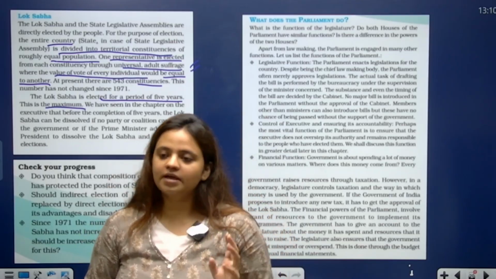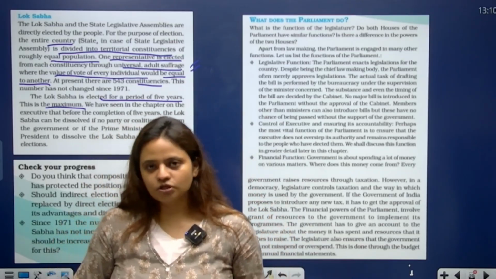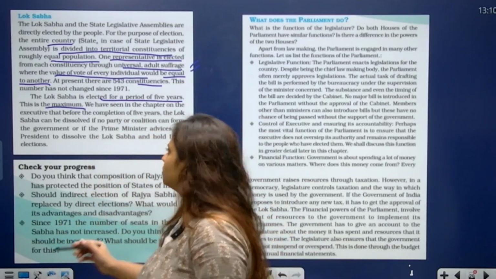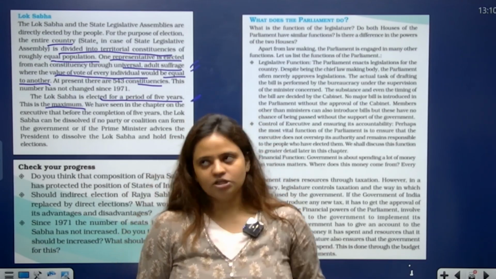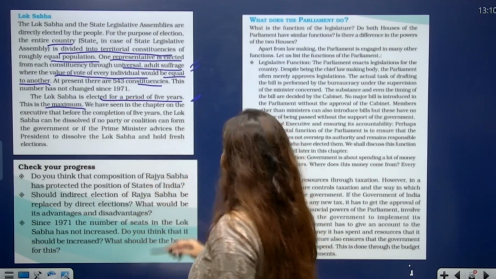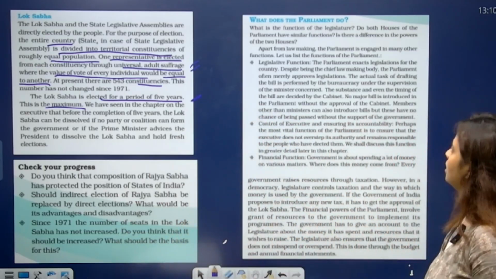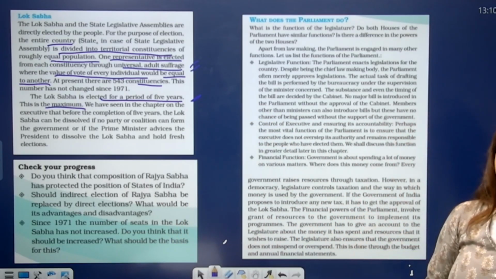So our Lok Sabha can be dissolved before the completion of the 5 years term. So the 5 years term is the maximum, and after that we have new elections for the Lok Sabha. Okay. Here we have seen. So what does the parliament do? What is the work of the parliament?